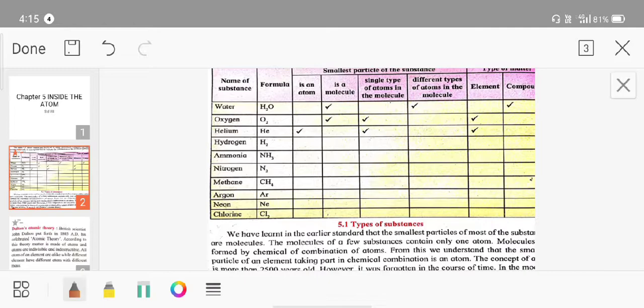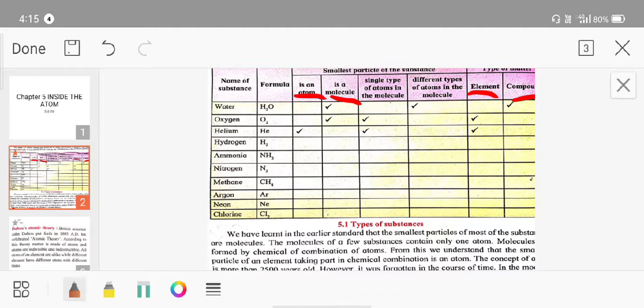So see, every matter or substance is made up from molecules, and the molecules are made up from atoms, and the elements are made up from the molecules, and the compounds are made up from the elements.